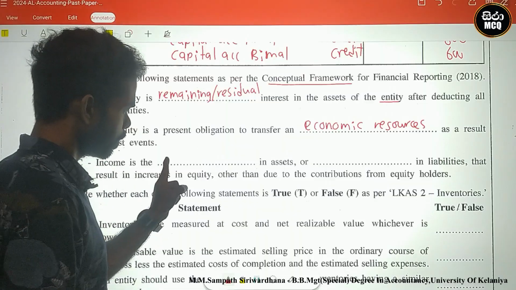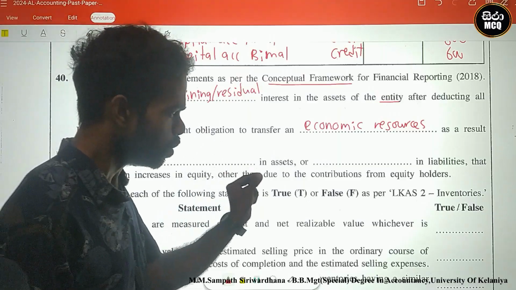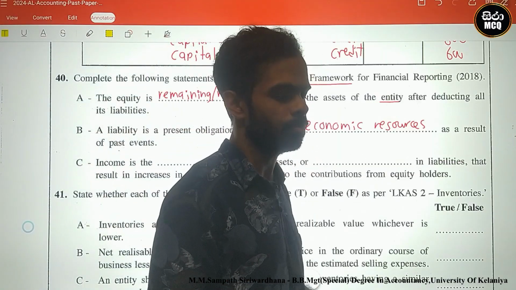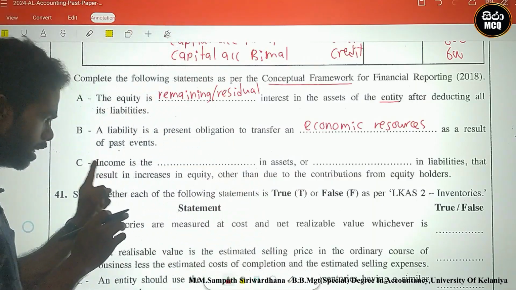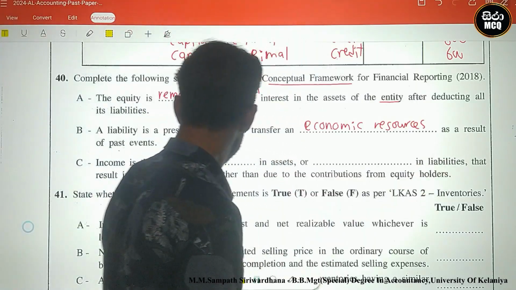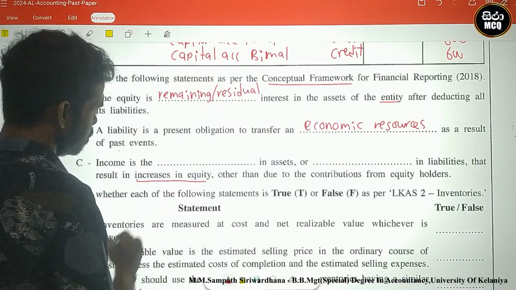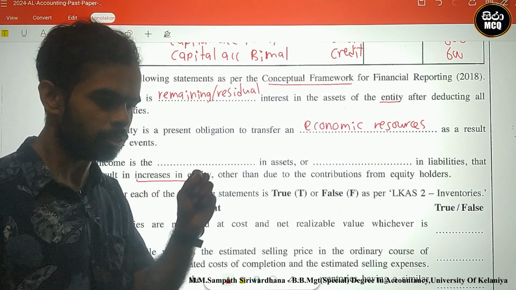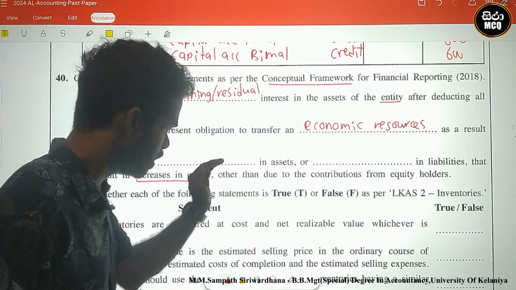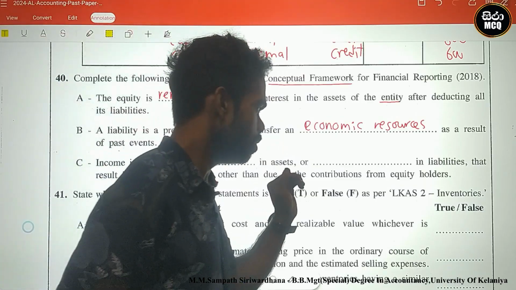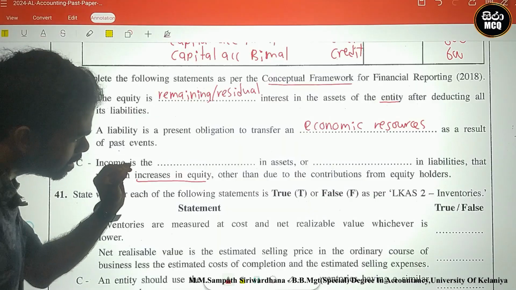Next one. Income is the blank in assets, or blank in liabilities, that result in increases in equity.